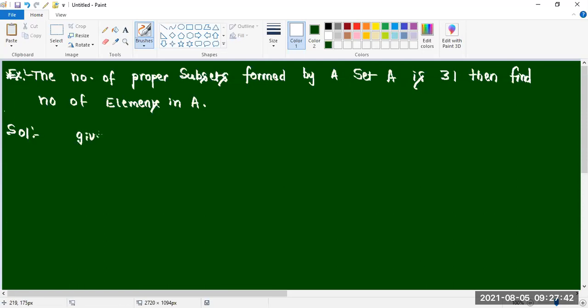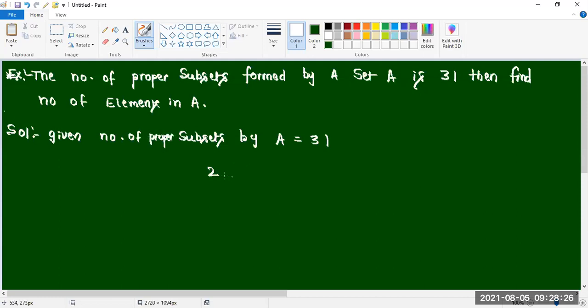Given number of proper subsets formed by A equal to 31. Then number of subsets will be 32, isn't it, sir? One second.